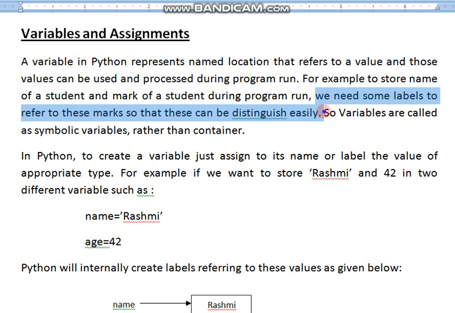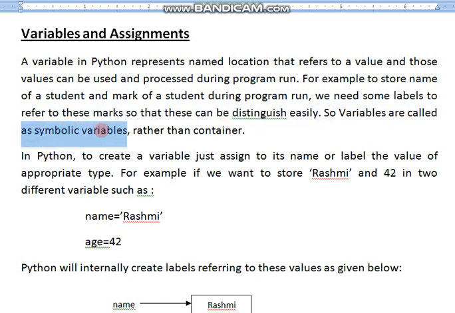So variables are called symbolic variables rather than containers. As I told you before, here the variables are not containers. They are not used as a container. Rather, they are known as symbolic variables or labels. Think all the values are kept serially in memory.